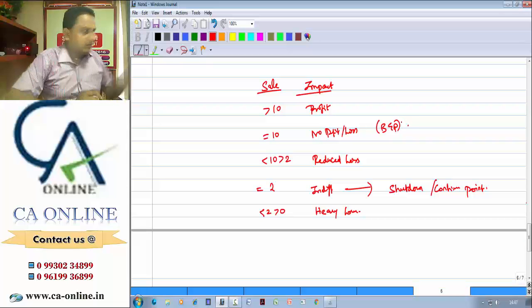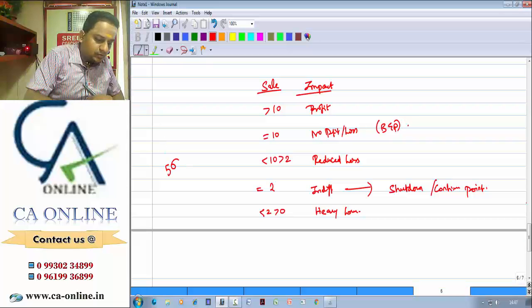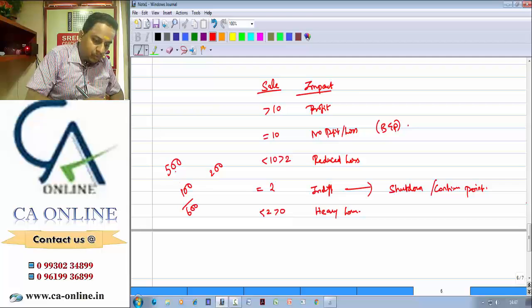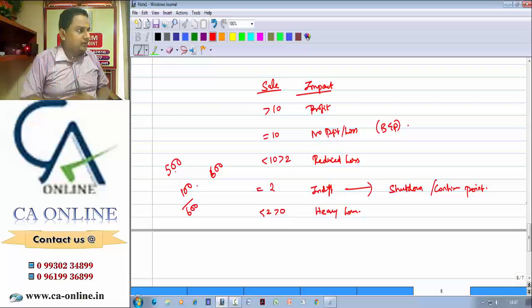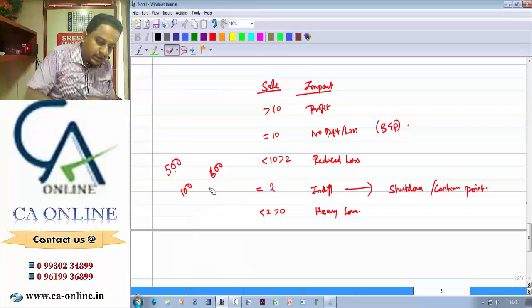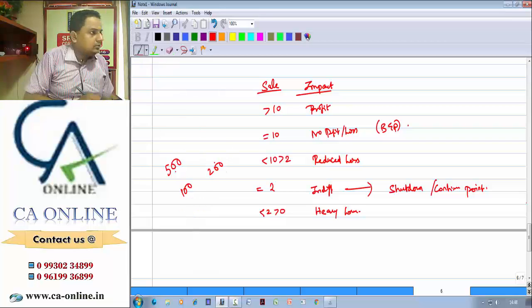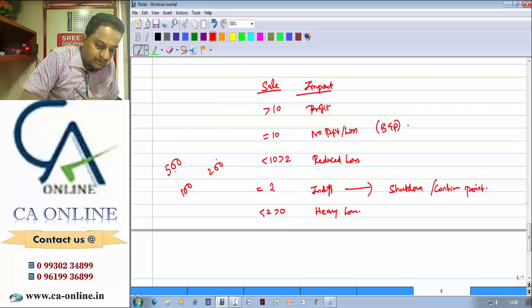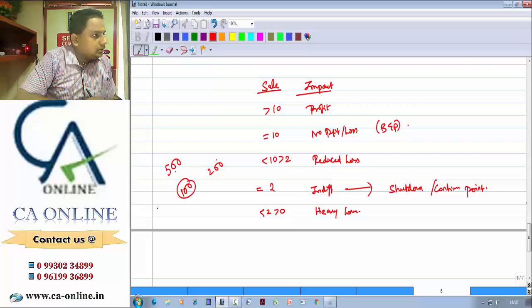More than BEP, there is no doubt. Say in my previous example, already you have spent 500. You need to spend an extra 100, and I told you will be getting only 200. 500 plus 100 is 600. At least if you get 600, there will be no profit or loss. But when you are getting 200, whether we should proceed further with the project or not, we told the answer is yes. On what angle did we say yes? This extra 200 is going to reduce your extra cost as well as the existing cost burden.